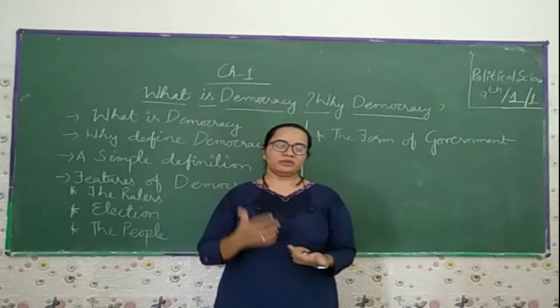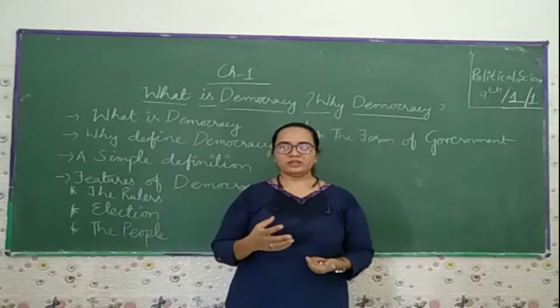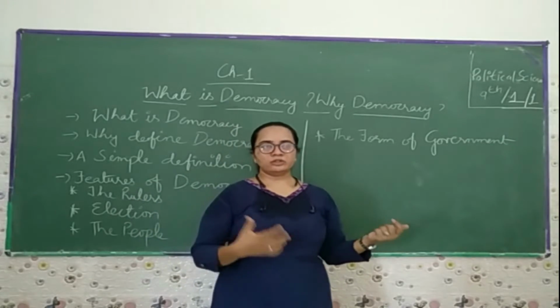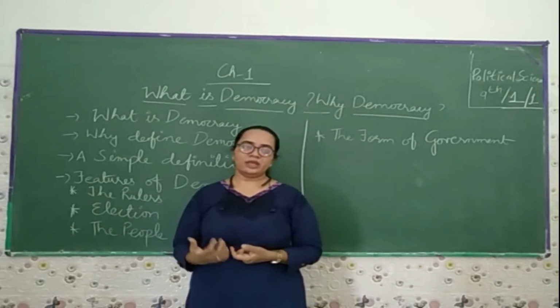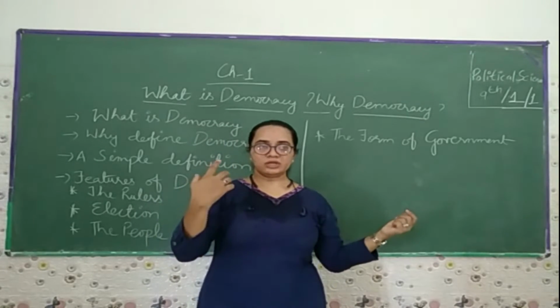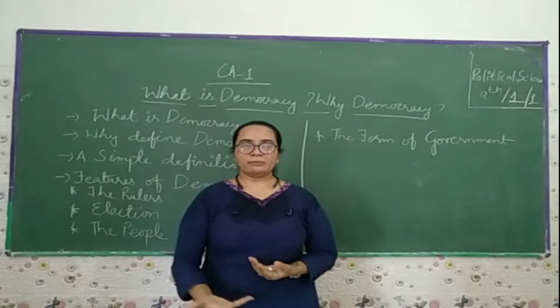If we recall the previous classes, we have learned that there are two types of country: one run by the king and one run by the government. The country which is run by the king is considered a monarchical country, and the country which is ruled by the government is considered a democratic country.